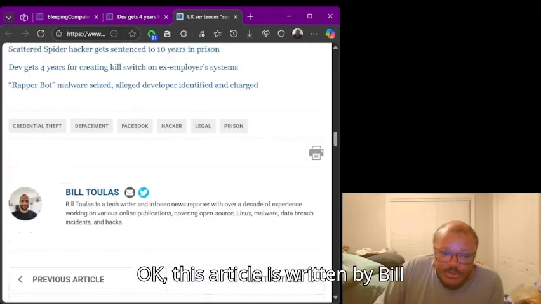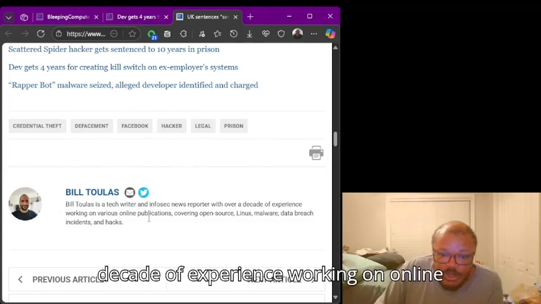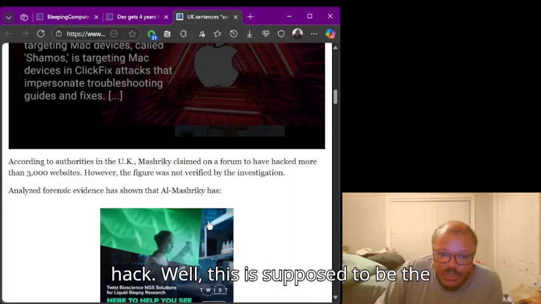Okay. This article is written by Bill Toulas himself, and he's had over a decade of experience working on online publications covering open source, Linux, malware, and data breach incidents and hacks.